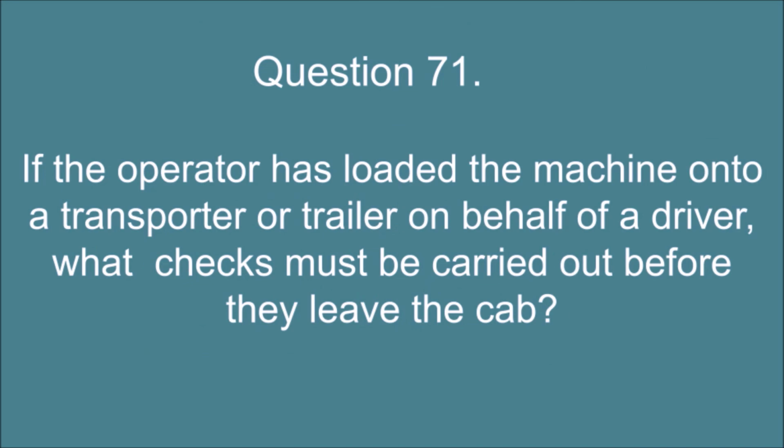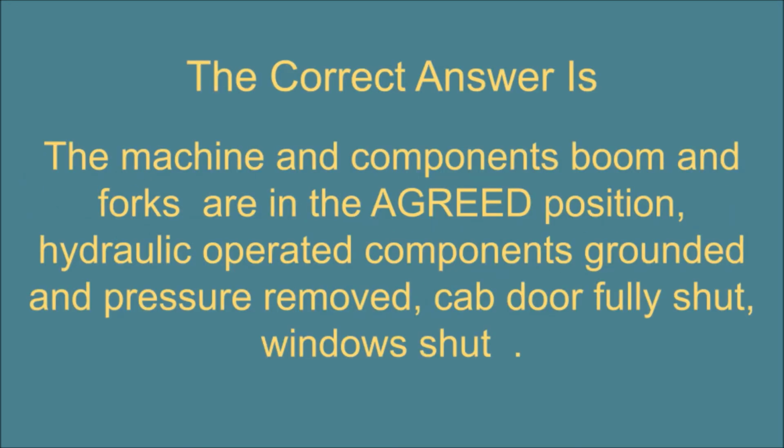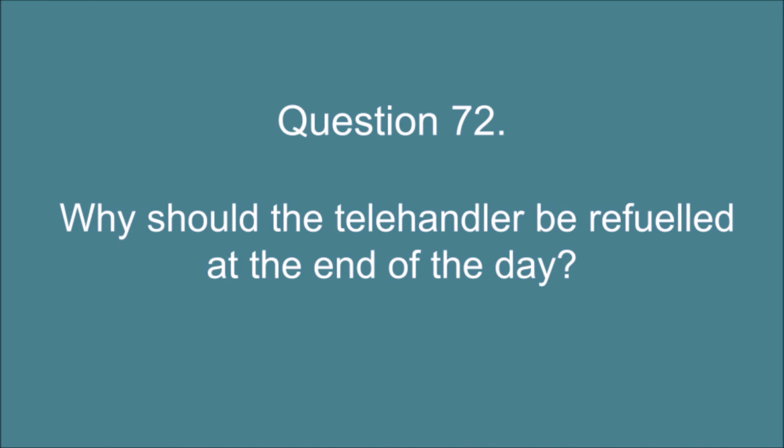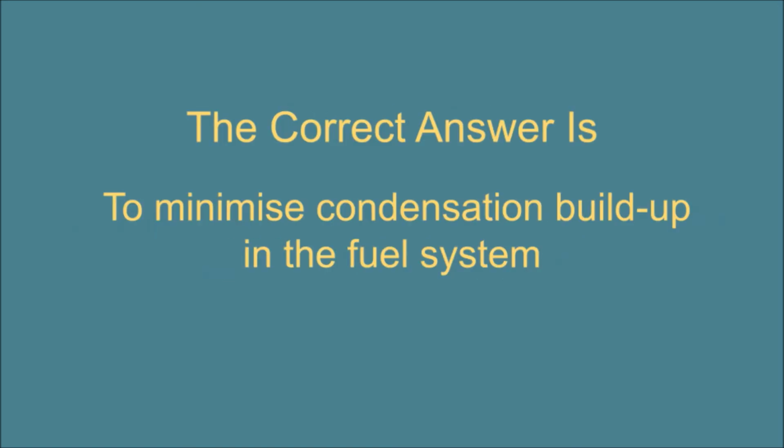Question 71. If the operator has loaded the machine onto a transporter or trailer on behalf of a driver, what checks must be carried out before they leave the cab? The correct answer is the machine and components, boom and forks, are in the agreed position, hydraulic operated components grounded and pressure removed, cab door fully shut, windows shut. Question 72. Why should the telehandler be refueled at the end of the day? The correct answer is to minimize condensation build-up in the fuel system.